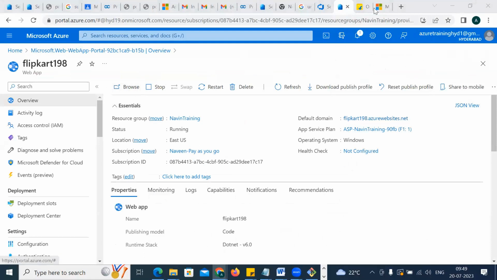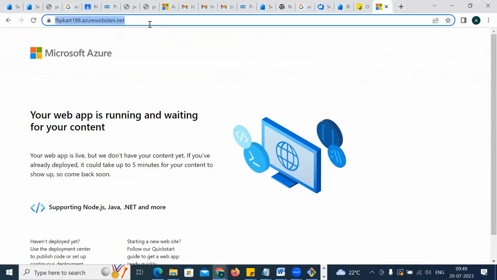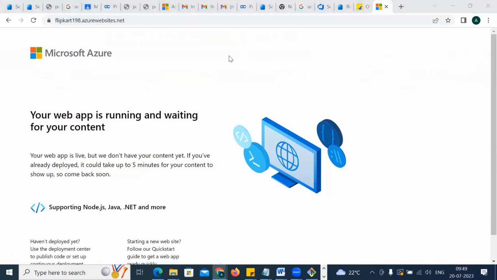Let it come. I also did the same thing. Can you see here? I'll try to send this to our teammates also. Guys, everyone, you can try this. It'll work for you all. Everyone will get the same message. This is a live one, not just for my account, this is for every one of you. Clear? Can you all try it out and see whether you are able to reach this website? I think this should be coming to your page. Can someone try, please? Copy and paste it.